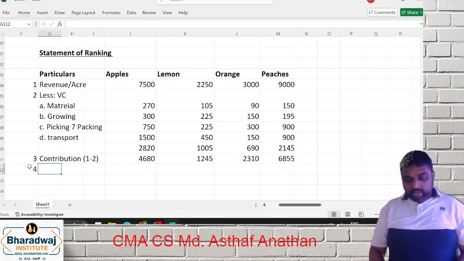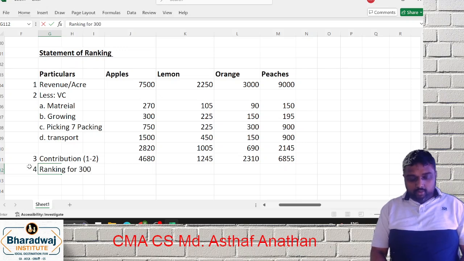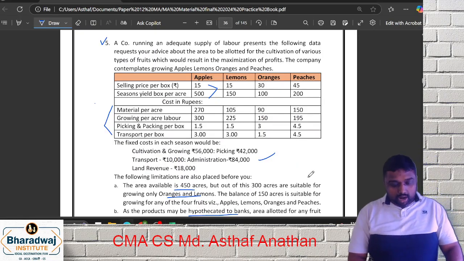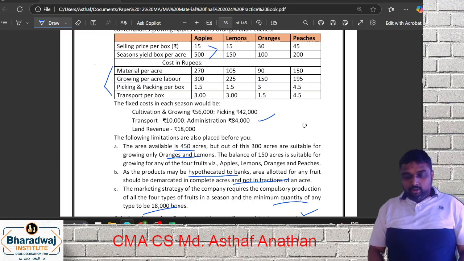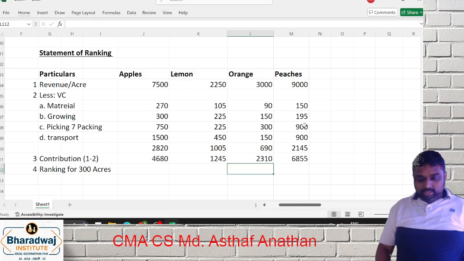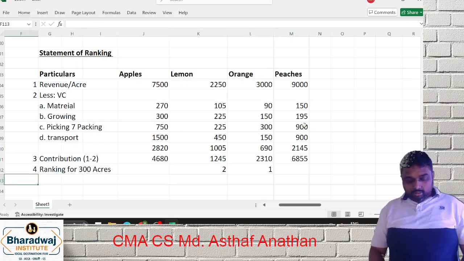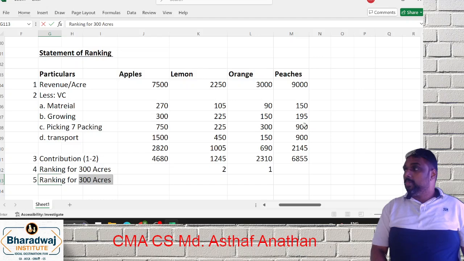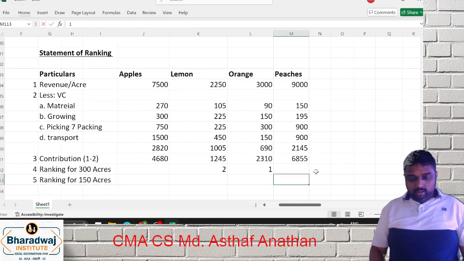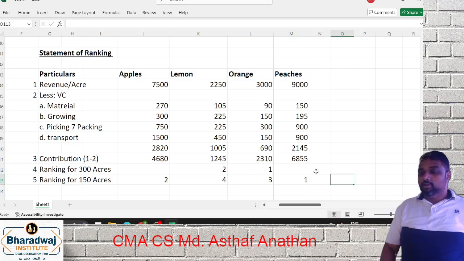Now you have to go for ranking. Here comes the main point. First ranking for 300 acres. 300 acres are useful only for what? Orange and lemon. So you have to do ranking only for orange and lemon. This is rank 1. This is rank 2. Next you have to go for ranking for 150 acres. In 150 acres, you can suit any of the 4. So you can go 1, 2, 3 and 4.